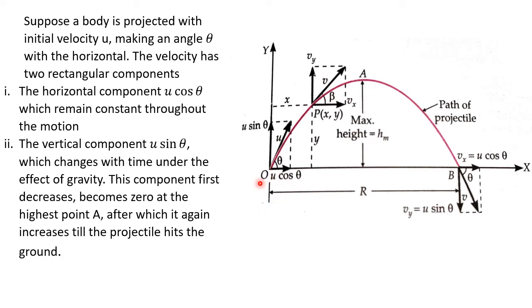Fine. The other component is your vertical component, which is this u sin theta. It decreases with time under the effect of gravity, and it becomes 0 at this point A. After reaching this point A, it again starts to increase, but this time in the opposite direction. Fine. So this is your vertical component.